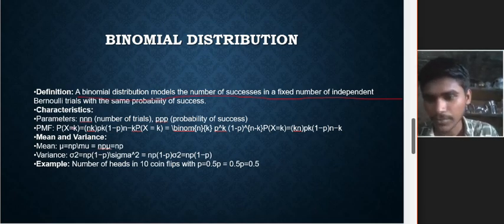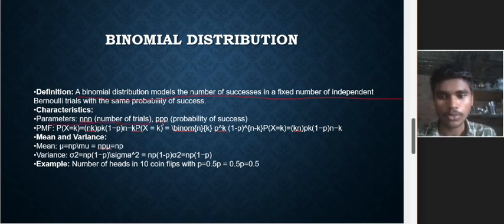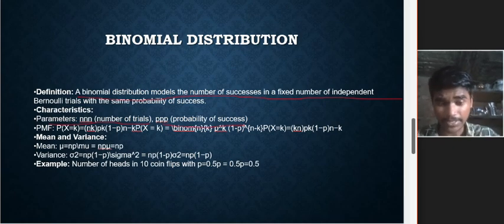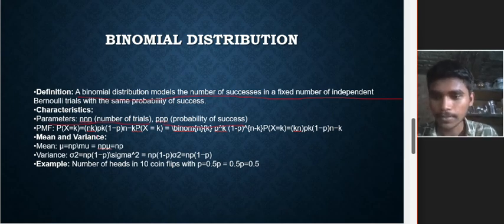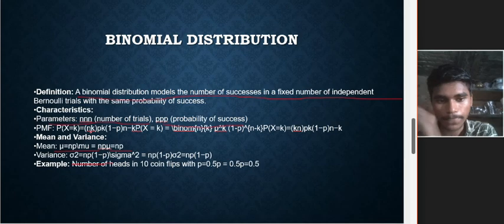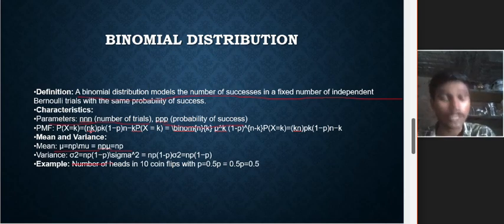So the binomial distribution models the number of successes in a fixed number of independent trials. The number of trials we can count; it has to be fixed, it cannot be infinite, with the same probability of success. As I said in the example, each and every person has the same probability. The parameters here are the number of trials, how many trials we are going to do, and the probability of success for each trial.